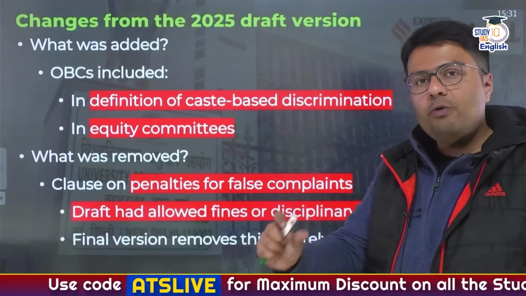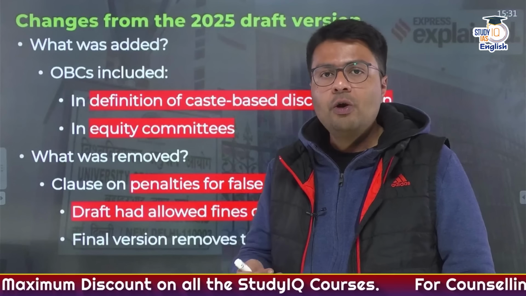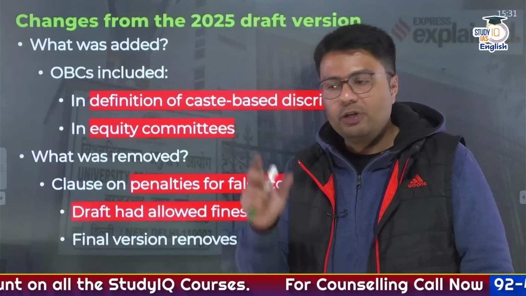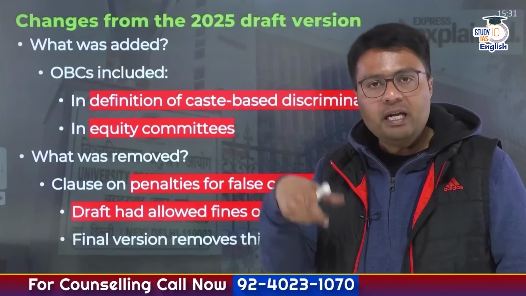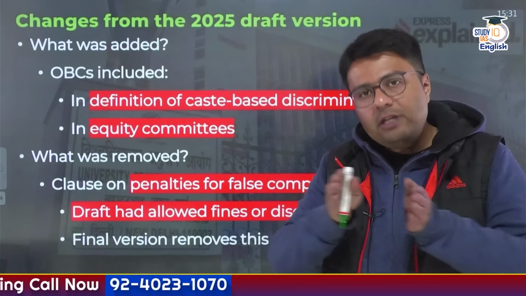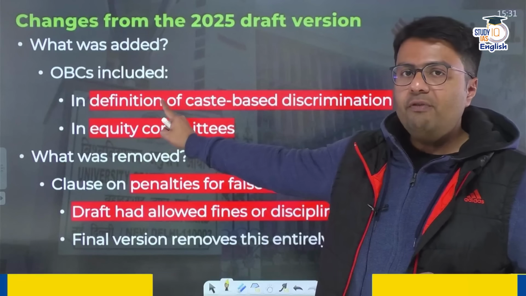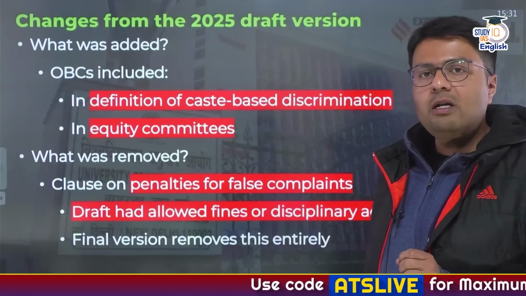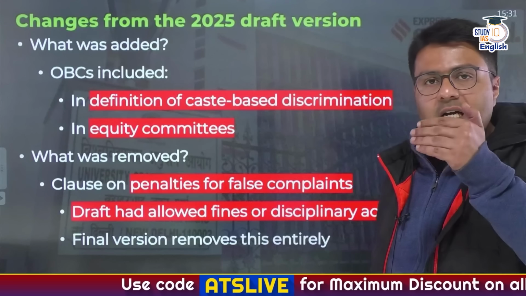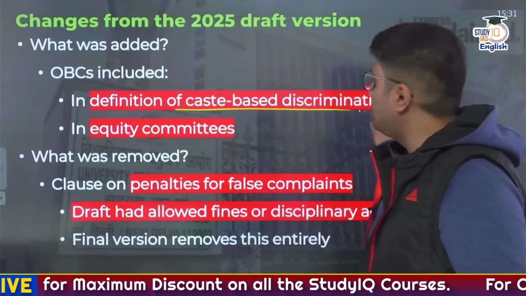Now, before any regulations are made final, the government usually has a process of legislative reiteration. What happens is that the government initially publishes a draft and invites public consultation on that draft, and based on the consultation, it finalizes the regulation. The same thing happened even with these equity regulations. When the draft was introduced last year in 2025, it did not include the OBC community in the definition of caste-based discrimination.